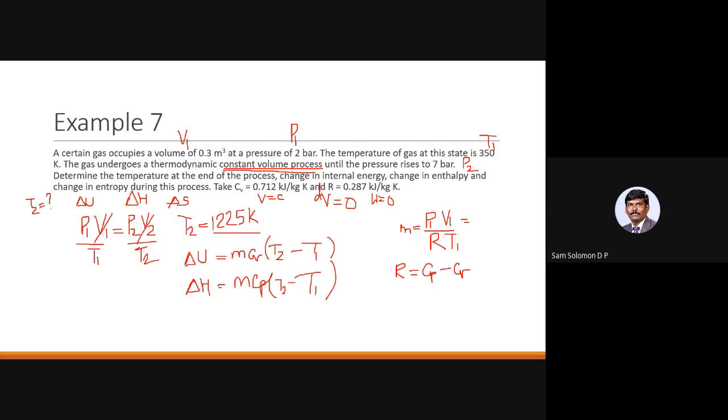What about delta S? Delta S is dq by T, dq is m Cv dT. So it will be m Cv times ln of T2 by T1. Just now we derived this formula. m Cv times ln of T2 by T1.